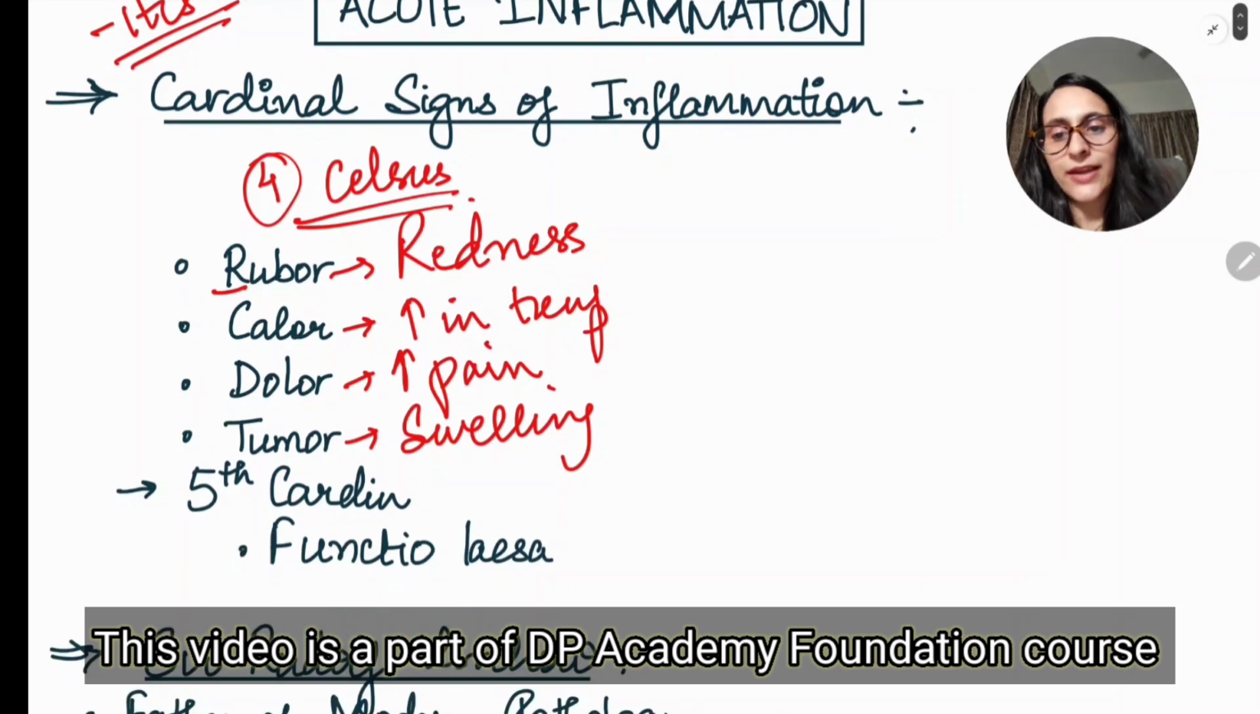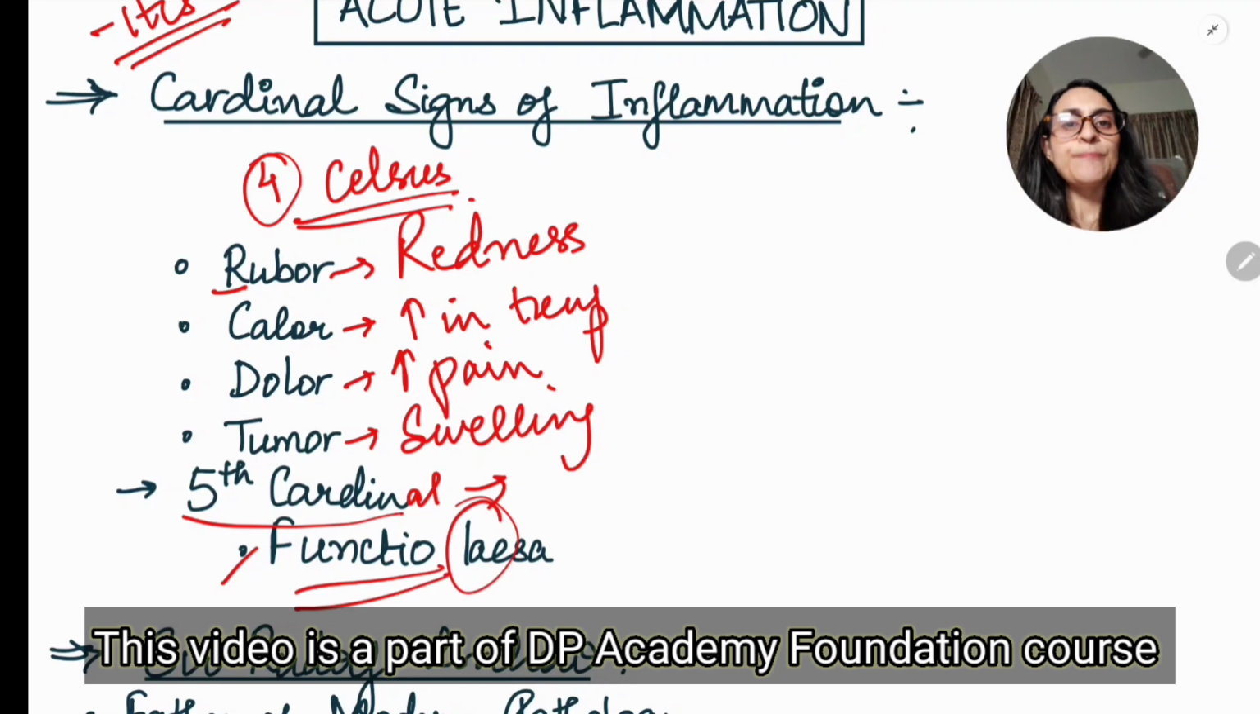So what is the 5th sign? This 5th cardinal sign was given by Sir Rudolf Virchow, and we have studied Virchow in a lot of things. So the 5th cardinal sign is functio laesa. That means loss of function. Suppose a person is having cellulitis in the arm, in that case, he'll not be able to function with that arm. So that is loss of function.